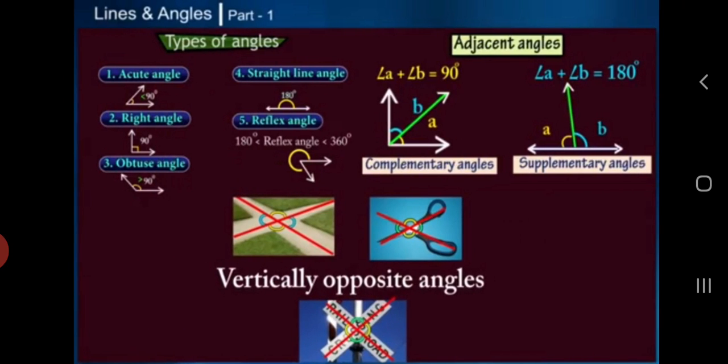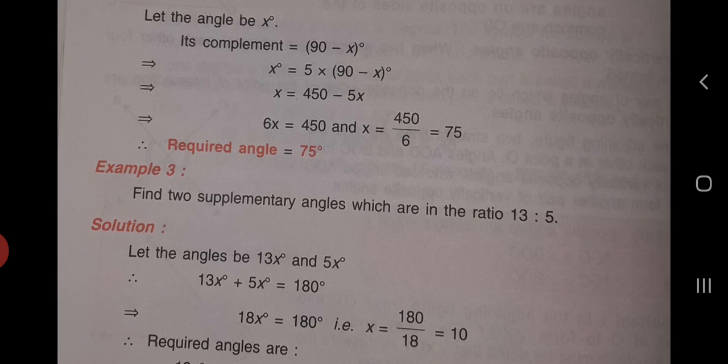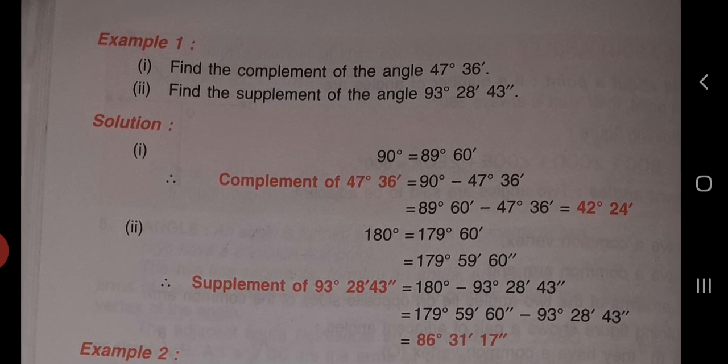So students, today we have learned acute angle, straight line angle, right angle, obtuse angle, reflex angle, adjacent angles, complementary and supplementary angles, and vertically opposite angles. Now let's do some exercises.